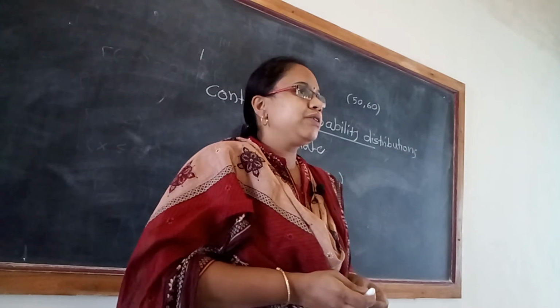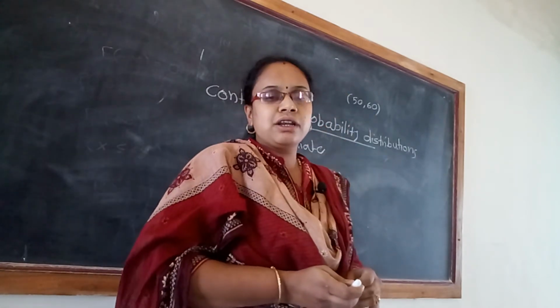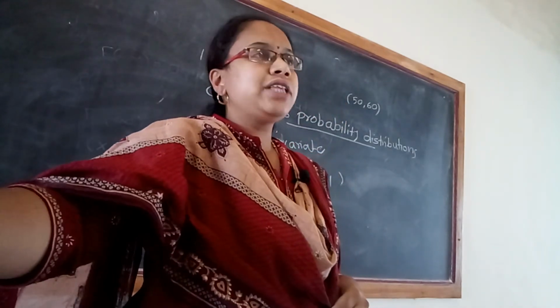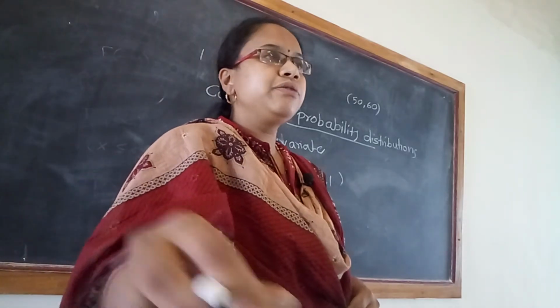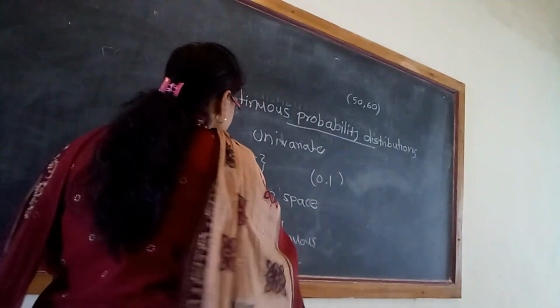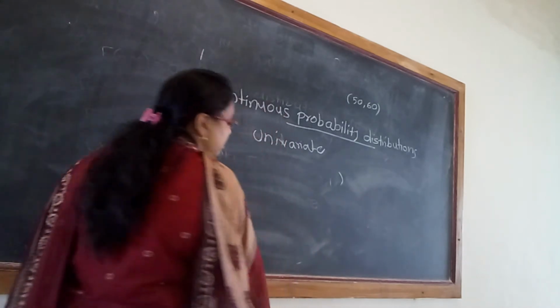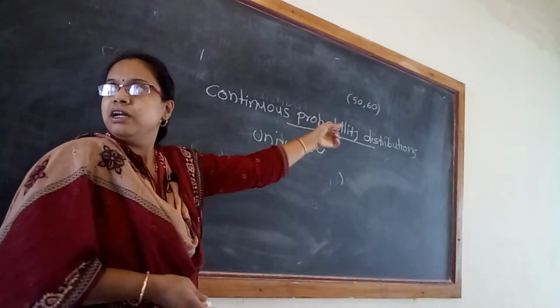The points are not countable, they are continuous. That's why for a continuous sample space we have a continuous random variable, and for it we learn continuous probability distributions.